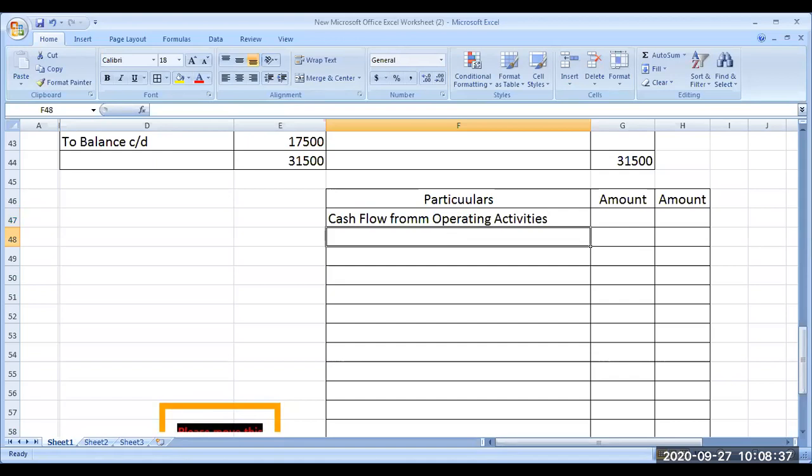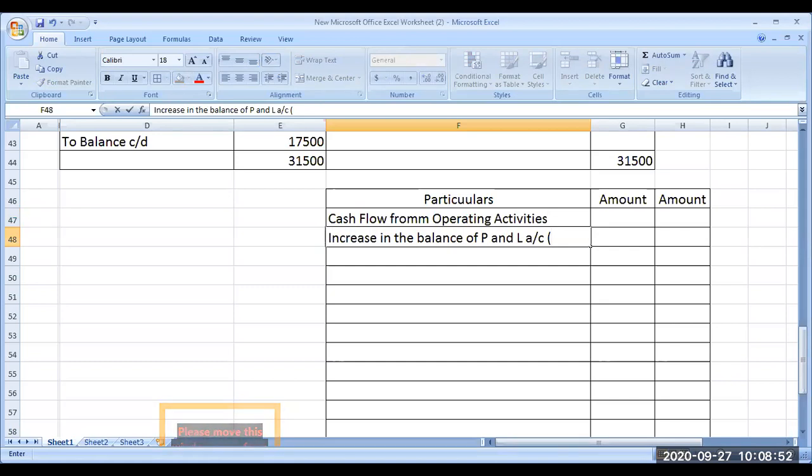So the increase in the balance of the P&L account is how much? 200. How is it 200? 15,400 minus 15,200 is 200.